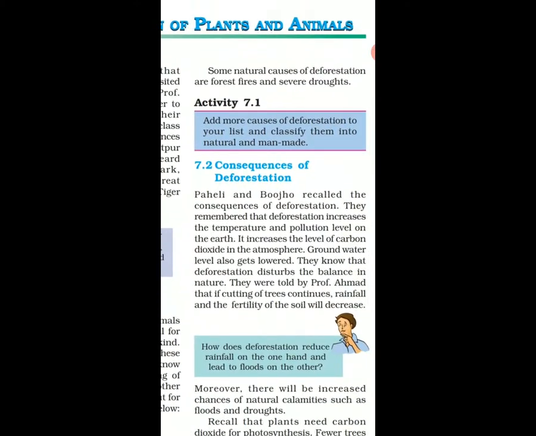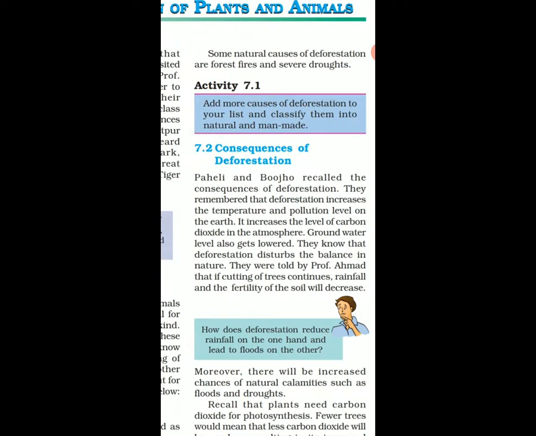Now, consequences of deforestation. Remember that deforestation increases the temperature and pollution level on the earth. It also increases the level of carbon dioxide in the atmosphere. Groundwater level will also go down. These are all the consequences, the effects of deforestation. It will disturb the balance in nature, right?